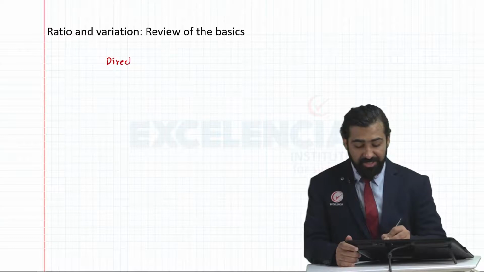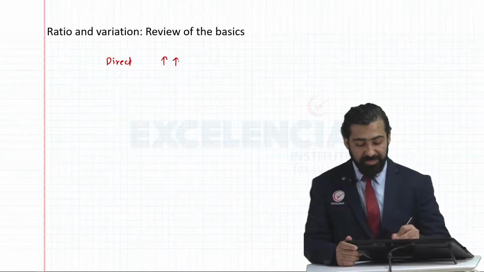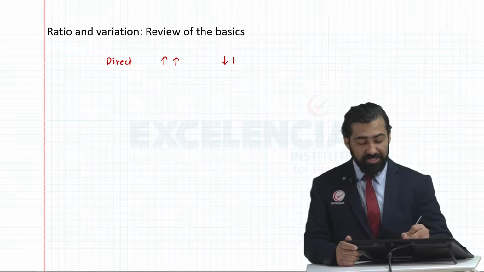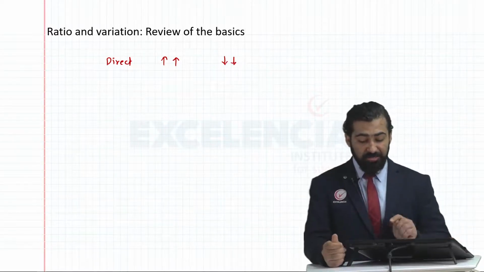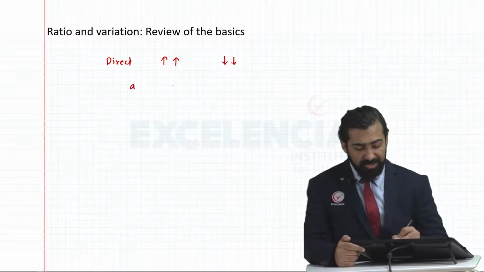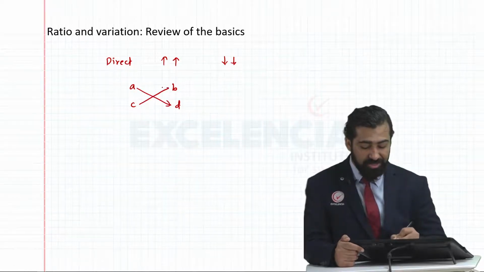Direct variation means if one thing increases, the second thing increases, and if one of the two things decreases, the second thing decreases proportionately. Now in direct variation we studied, suppose I have quantities A, B and C, D corresponding like this, so we cross multiply so as to find the answer.